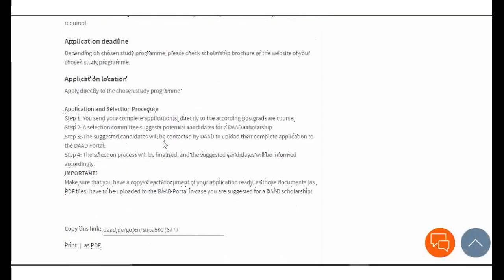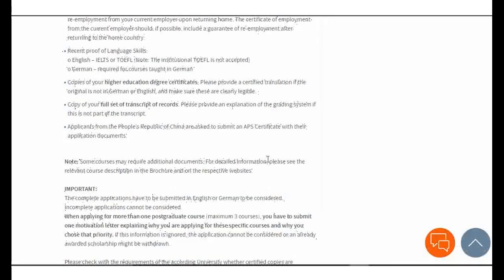So as you can see here, the application and selection procedure: you send your complete application directly to the respective post. A selection committee suggests potential candidates for the DAAD scholarship. The suggested candidate will be contacted to upload their complete application to the portal. The selection process will be finalized and the suggested candidate will be informed accordingly. Make sure you have a copy of each document of your application ready in PDF form to be uploaded in the DAAD portal in case you are suggested for a DAAD scholarship. So take note of that.